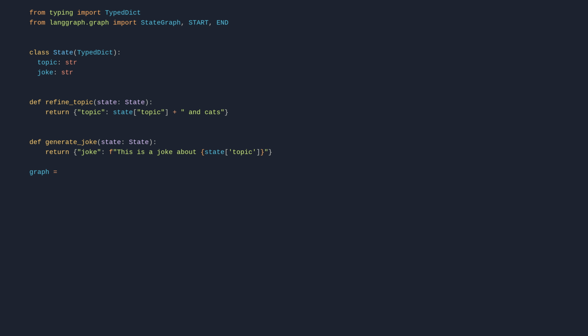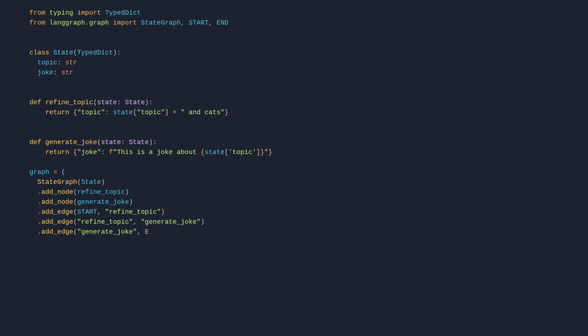graph = StateGraph(State). graph.add_node(refine_topic). graph.add_node(generate_joke). graph.add_edge(START, refine_topic). graph.add_edge(refine_topic, generate_joke). graph.add_edge(generate_joke, END). graph.compile().